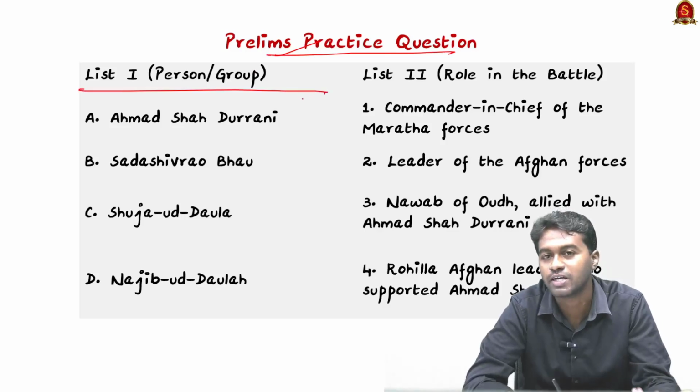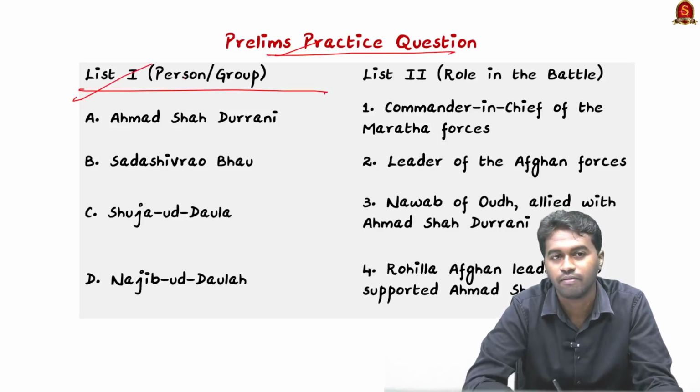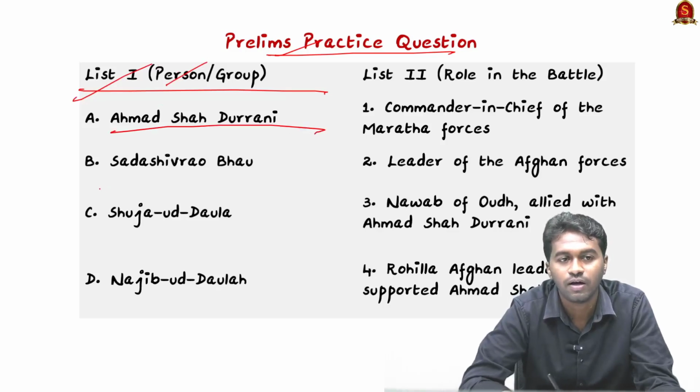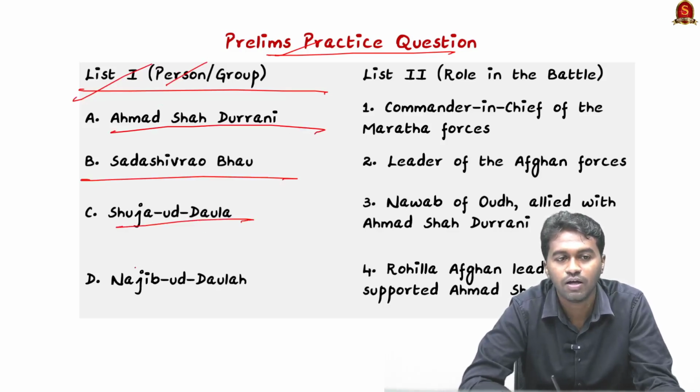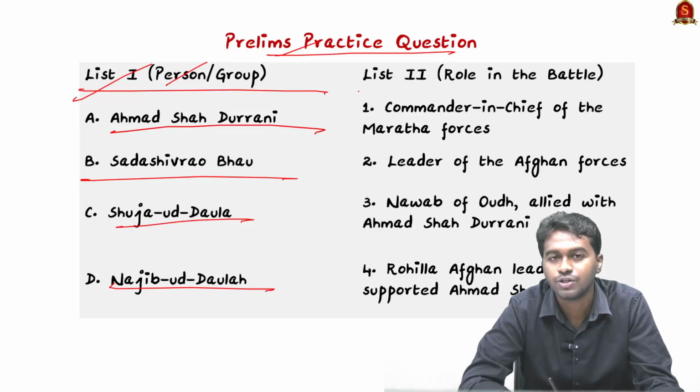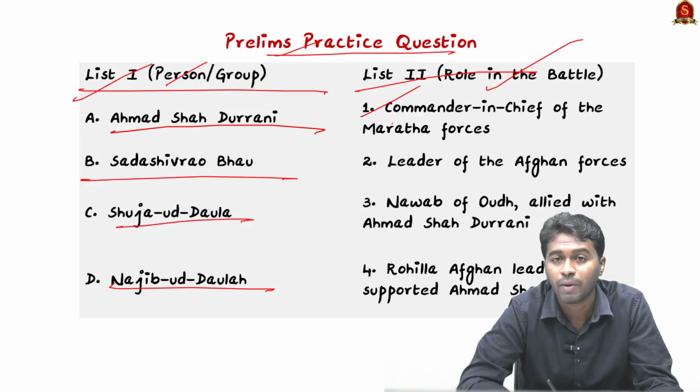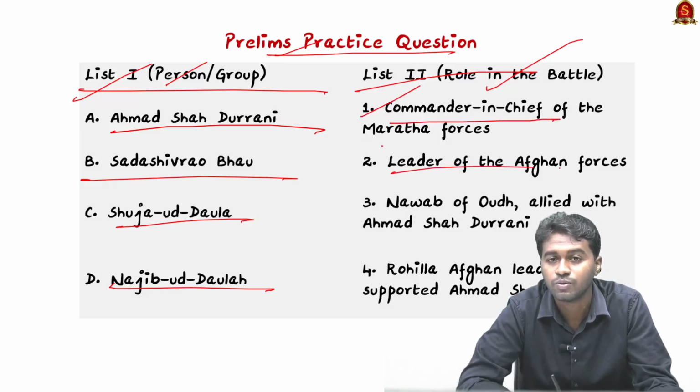The question is, it's a match the following question. So list A refers to a group or a person: A, Ahmad Shah Durrani, B, Sadashiva Rao, C, Shuja-ud-Daula, D, Najib-ud-Daulah. List 2, their role in the battle. So 1, commander-in-chief of the Marathas, 2, leader of Afghan force, 3, Nawab of Oudh allied with Ahmad Shah Durrani, and 4, Rohilla Afghan leader who supported Ahmad Shah Durrani.